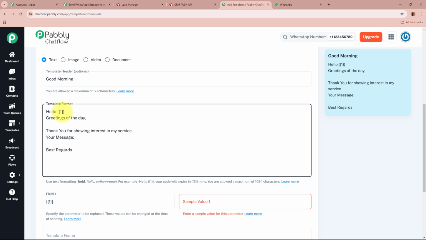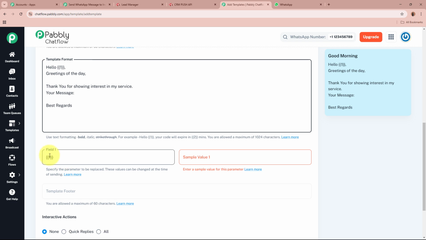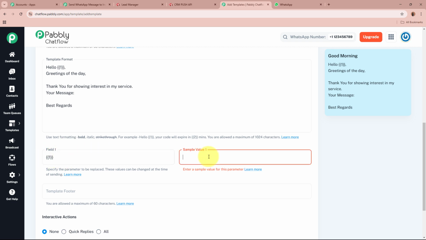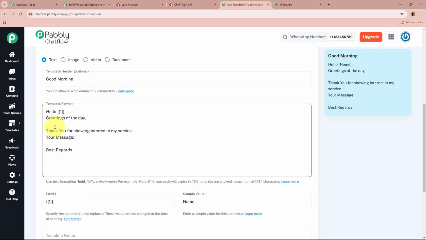As you're going to do that over here, this variable is going to be added, and to check whether this variable is added or not, as you're going to add the value, you can see field one, this is the variable one, and it will ask for the sample value. So as I want the name, I'm going to write over here the name as the sample value. Okay, so the variable is added.